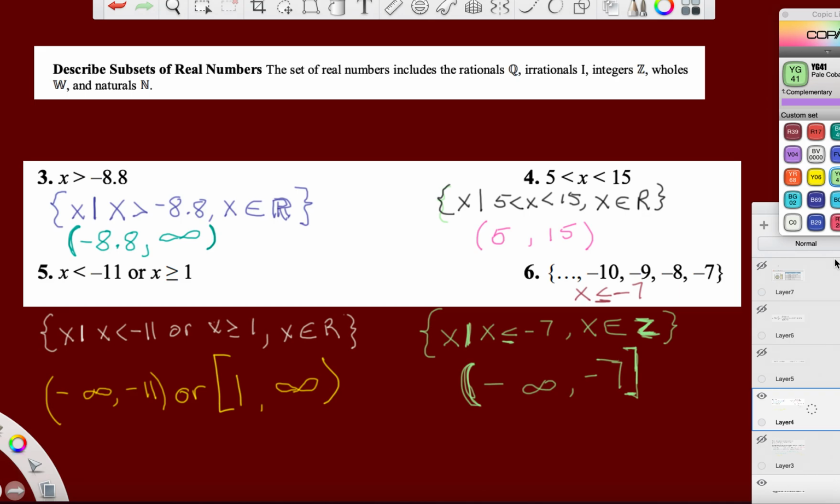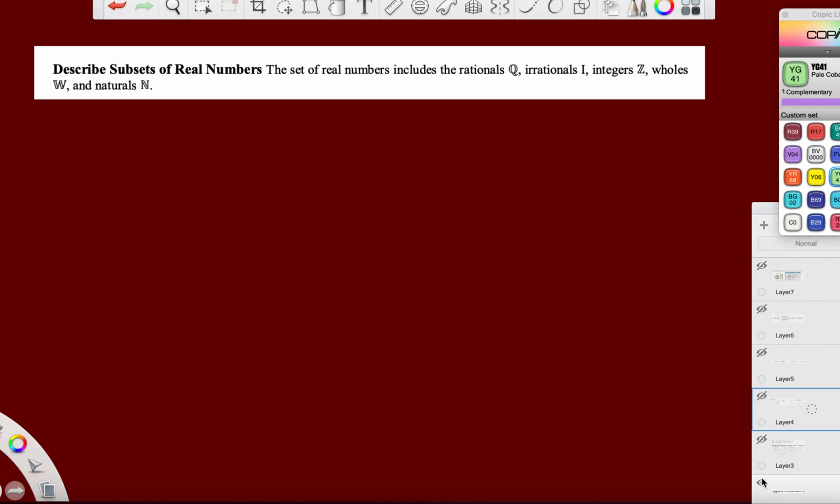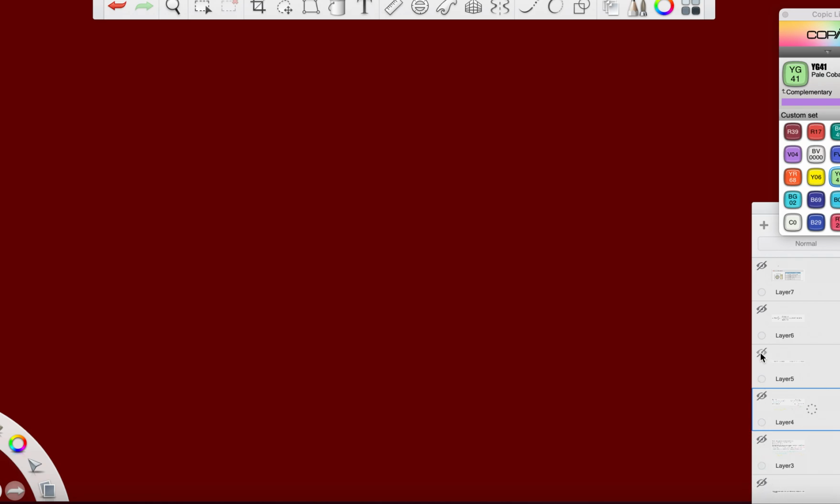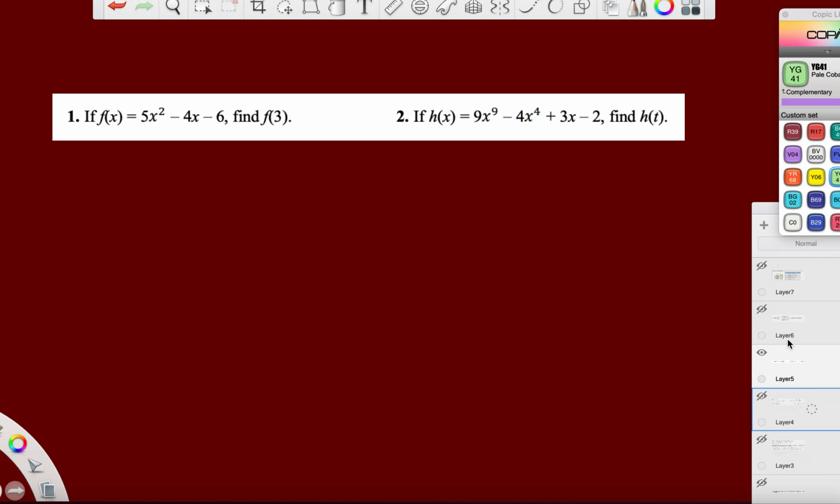All right. Now we're going to move on to the second section of what we did today. The next part is super duper easy. The only other thing that you're going to be required to do tonight is look at a function. This is a function, right?